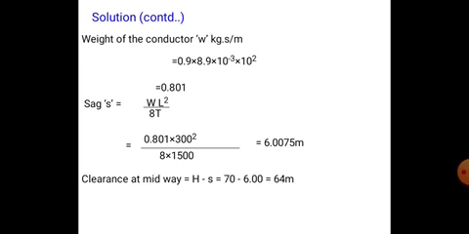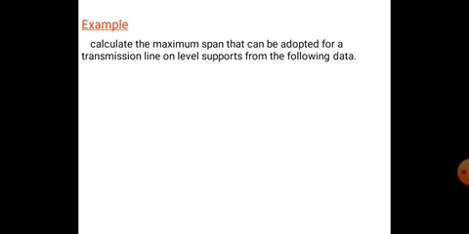So the problem is given directly, but the only confusion is that the weight of the conductor is cross section area into density of the conductor material. Sag we already know the formula: sag is equal to WL square by 8T, where W is the weight of the conductor, L is the length, and T is the tension. The clearance at a point midway is h minus S. Right. So next problem.